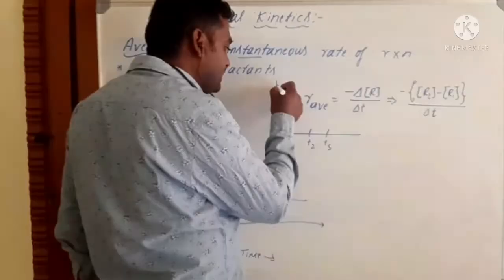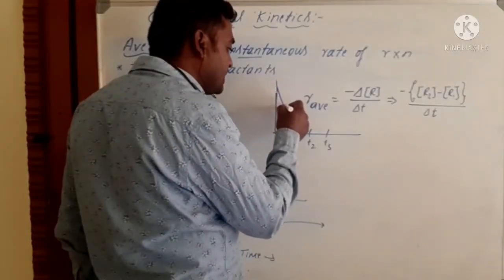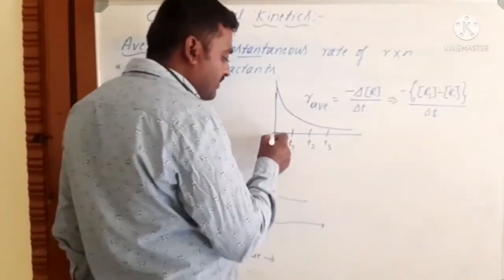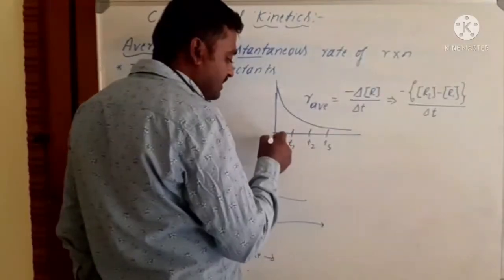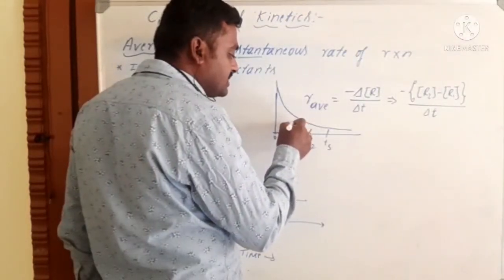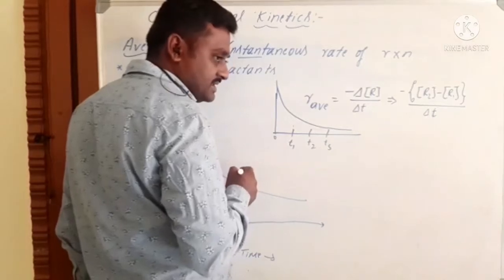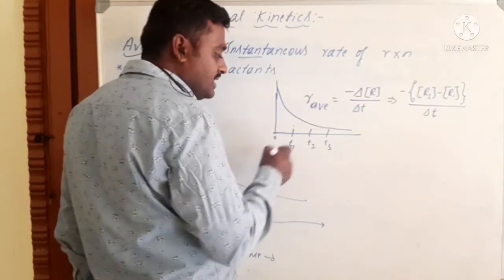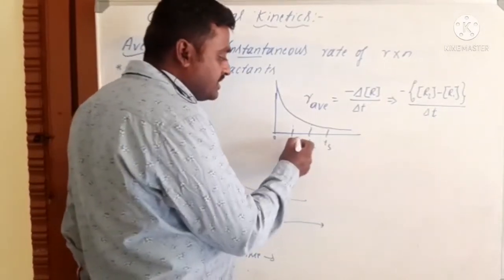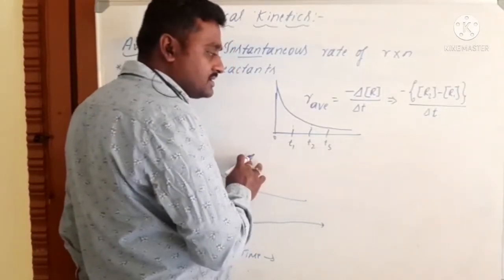And then it keeps on changing and converting into products. So first 0 to T1, that means T0 to T1, what is the change in concentration of reactants that takes place? And then T1 to T2, what is the change in concentration of reactants?